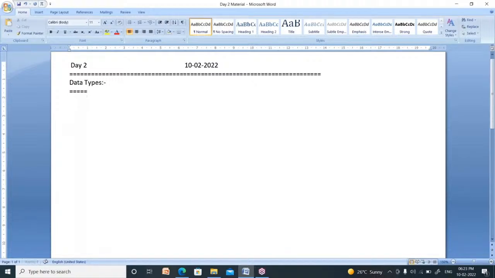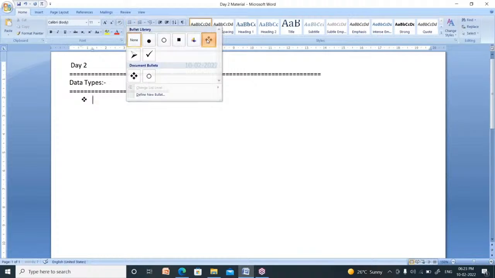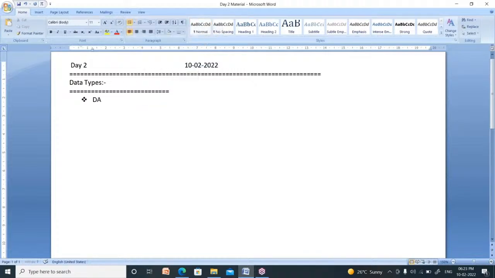Now, C language supports four types of data types. First of all, what is the data type? Read this in reverse order: type of data. Data type is nothing but type of data. Every data type is a keyword in C language. Keyword in the sense reserved word.